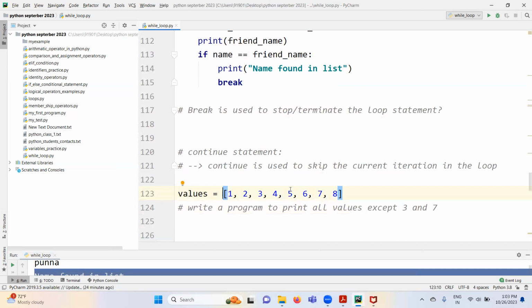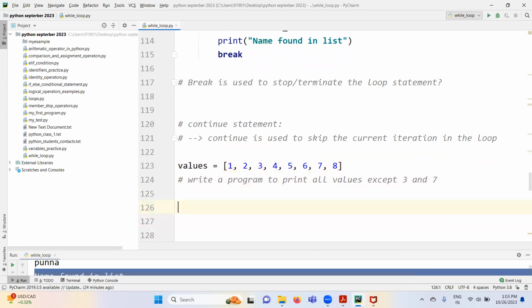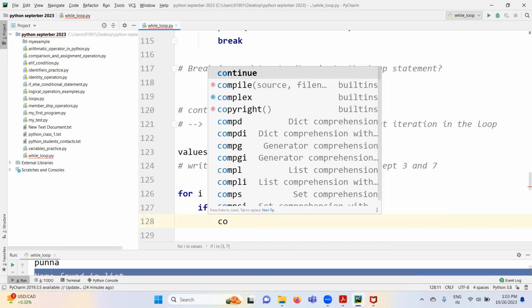Here, this is our list of values. In this, our requirement is I want to print every value except 3 and 7. I don't want to print 3 and 7 here. So that means we need to skip the iteration when 3 comes, or skip the iteration when the value is 7. So how do you skip the iteration? For i in values: if i in 3, 7: continue.